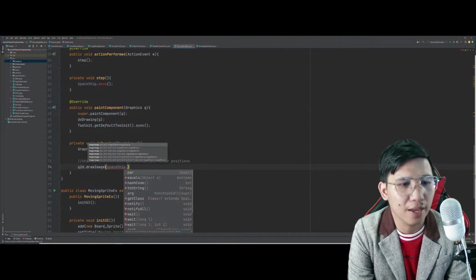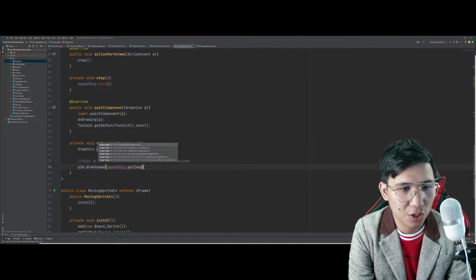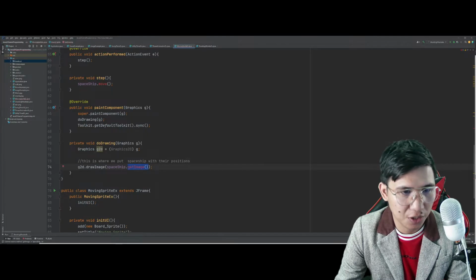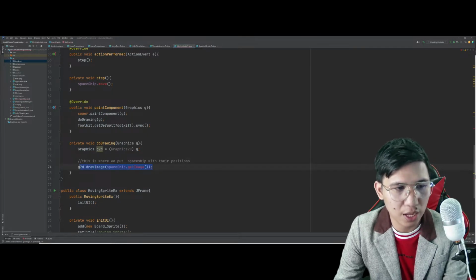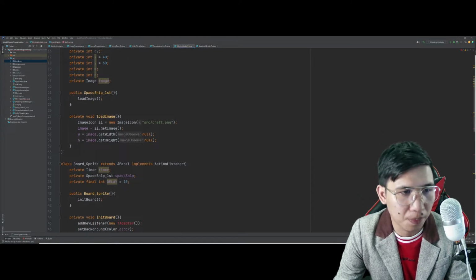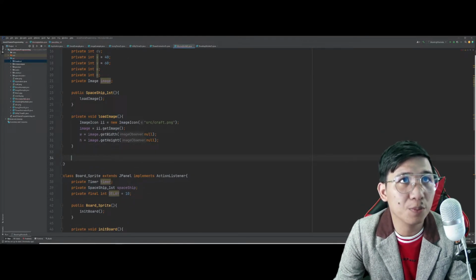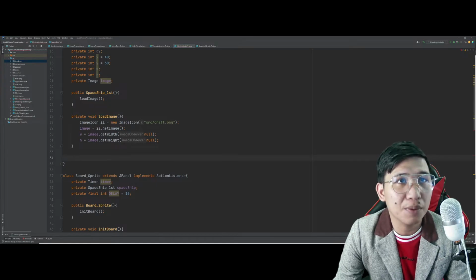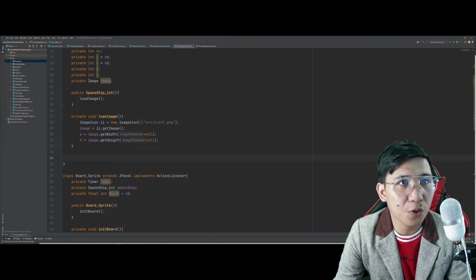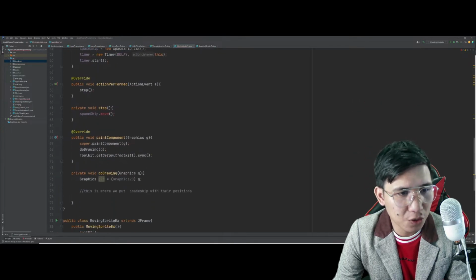Spaceship, capital N. Spaceship.getImage. Pero kung napansin nyo, wala pa si getImage. Diba? So, mamaya i-work out natin kung ano yung mga yan. Kaya babalik tayo muna dito sa spaceship natin, kasi kulang pa. Load image pa lang yung ginagawa natin talaga. Hindi pa totally getImage.